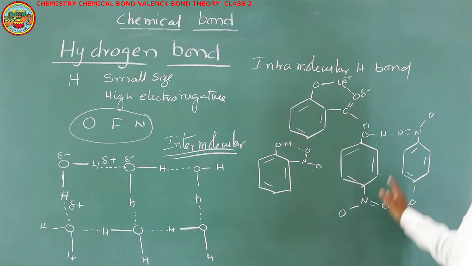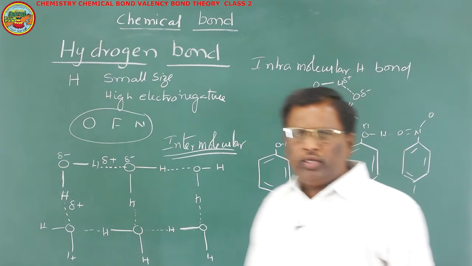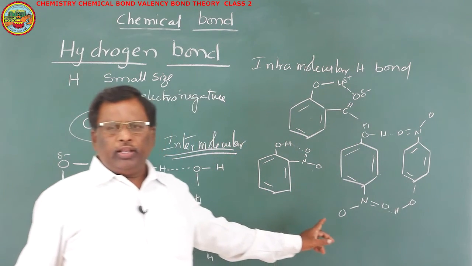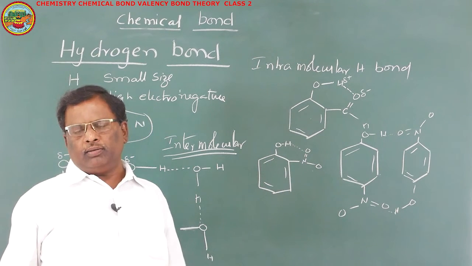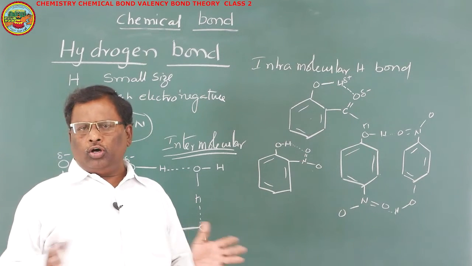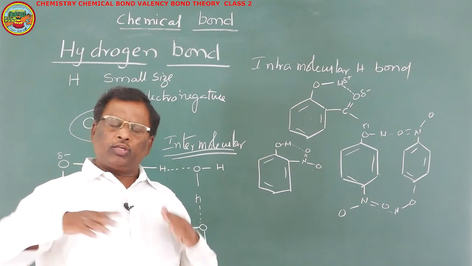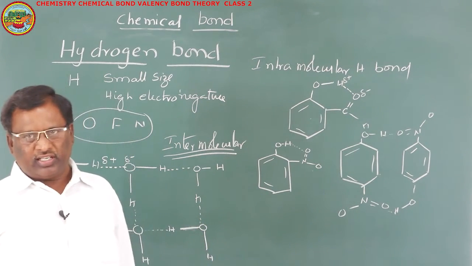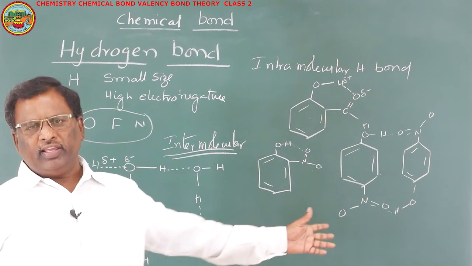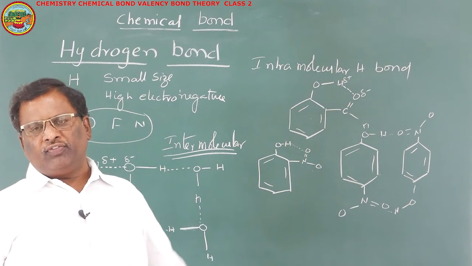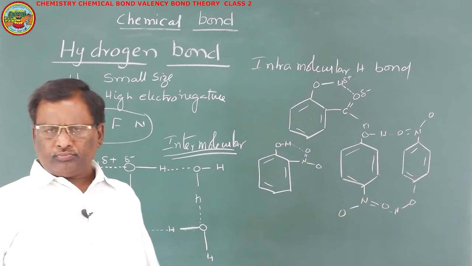Because of this intermolecular hydrogen bond, the boiling point of para-nitrophenol is more than the boiling point of orthonitrophenol. In orthonitrophenol, intramolecular hydrogen bond is there, so there will be no bonds between one molecule and another molecule. When the bonds are present between one molecule and another molecule, intermolecular hydrogen bonds are there. In such cases, their boiling and melting points are very high. Particularly here, the boiling point of para-nitrophenol is greater than orthonitrophenol because of that